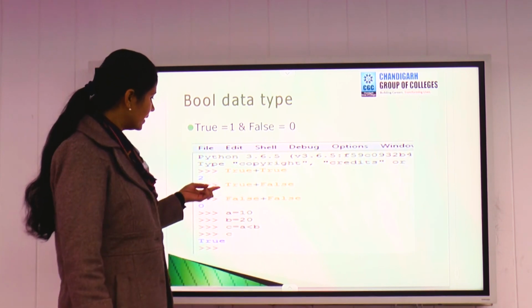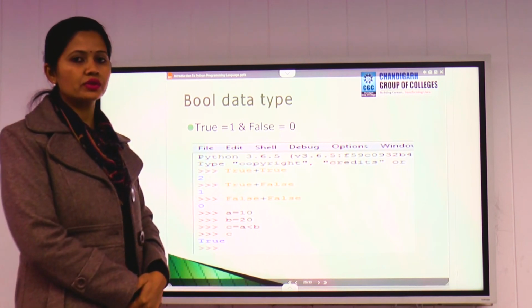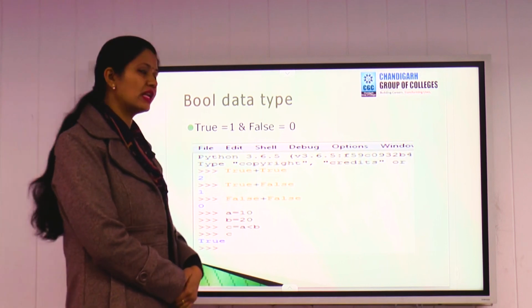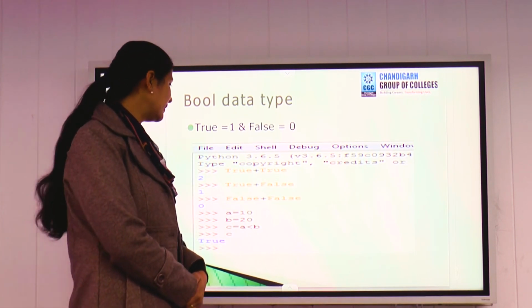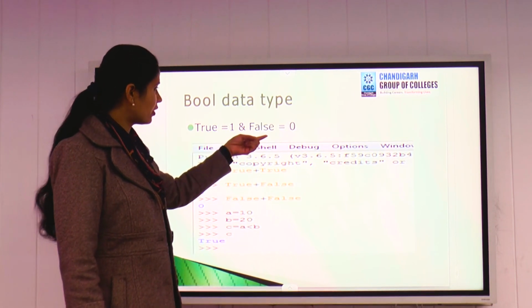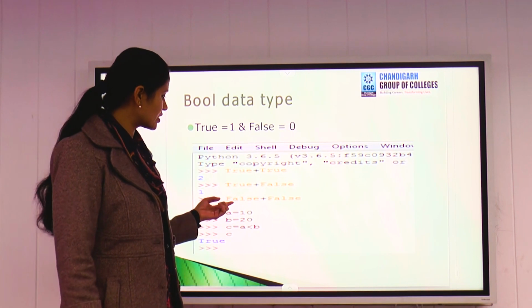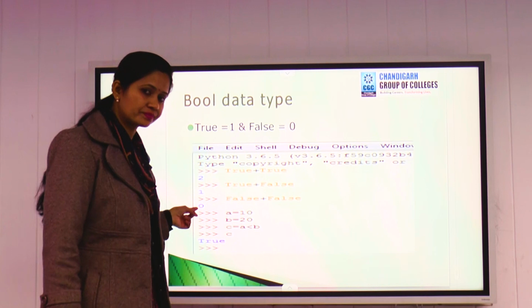In the next example, we have given true plus false. As we know, the value for true is 1 and the value for false is 0. So once you press enter, you will get the result 1, right? And for false, there is the value 0. So once you add false plus false, you will get the result 0.